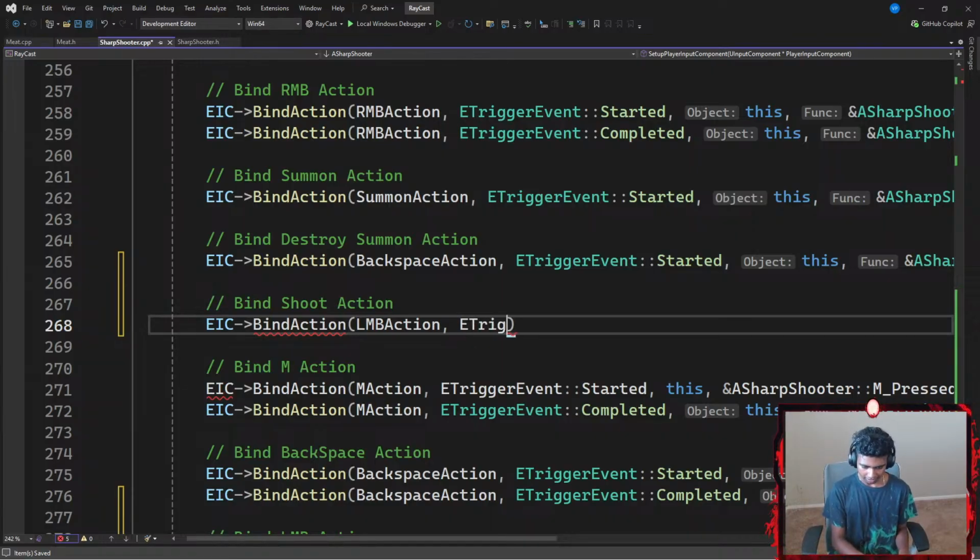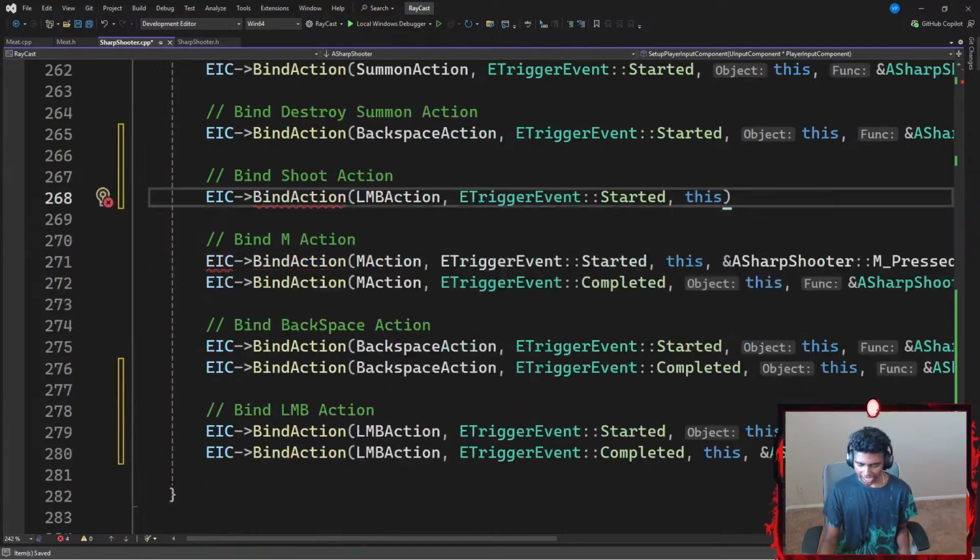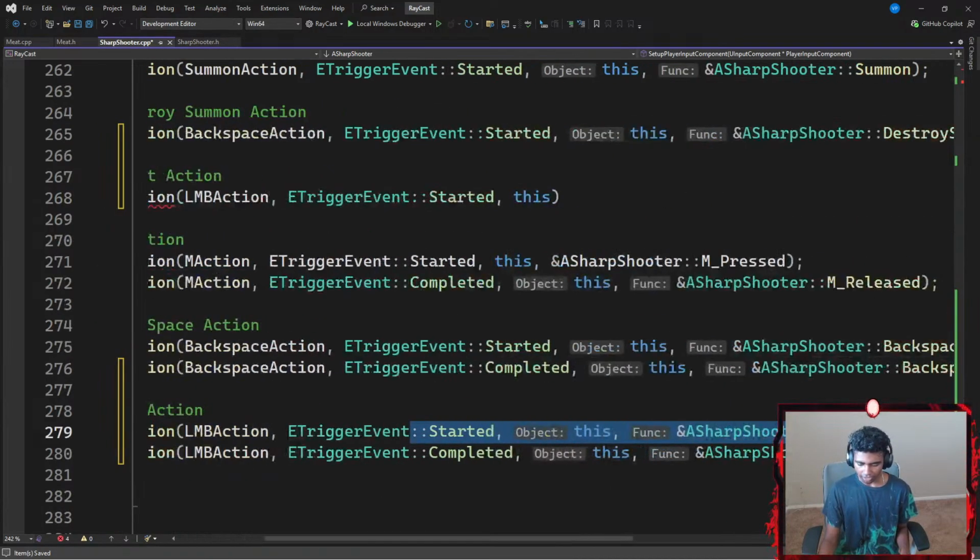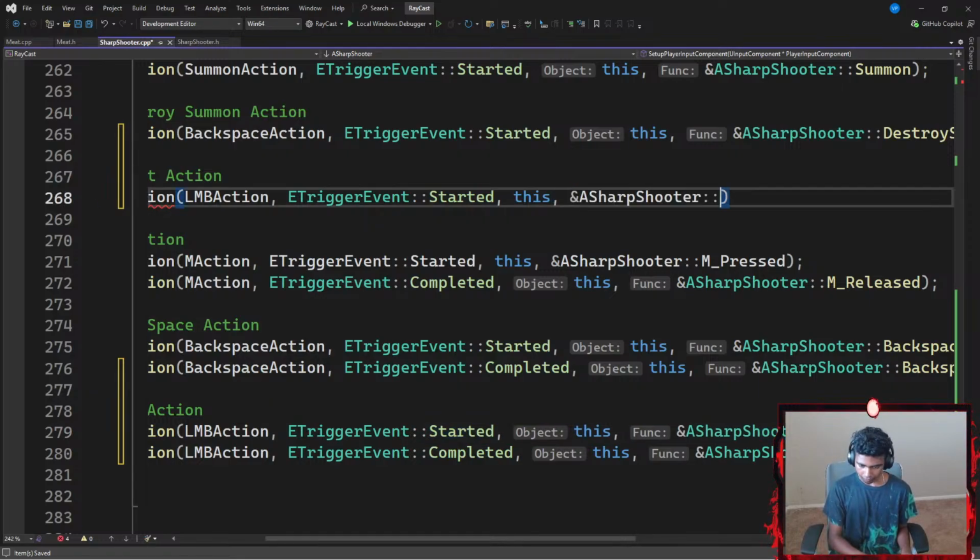Okay, I'm going to go with something like an ETriggerEvent, which points towards something like Started. If the LMB action has started on this object, I not only want my LMB_Press function to execute, I want my, let's say, Shoot function to execute as well, ending with a semicolon.